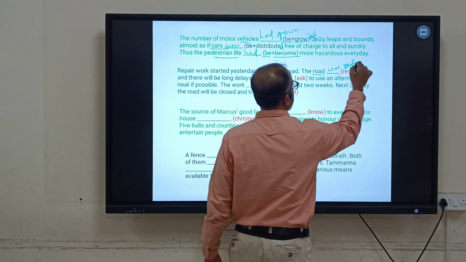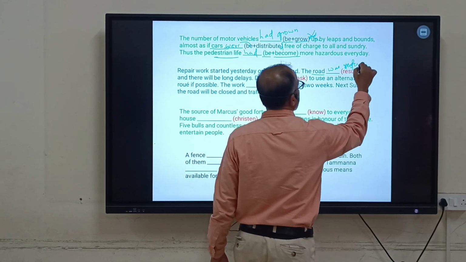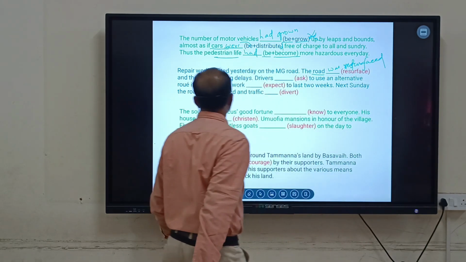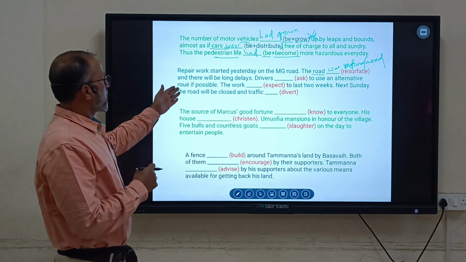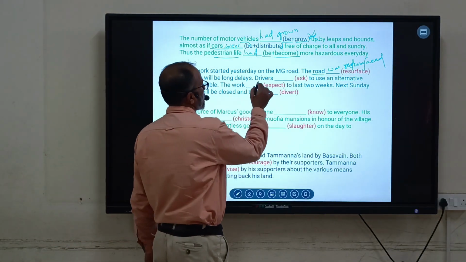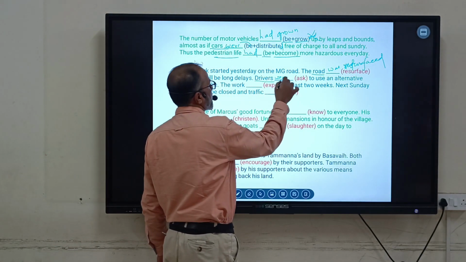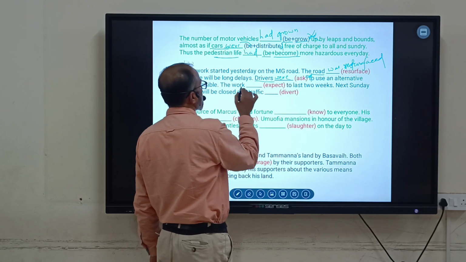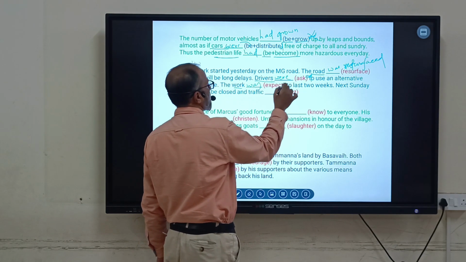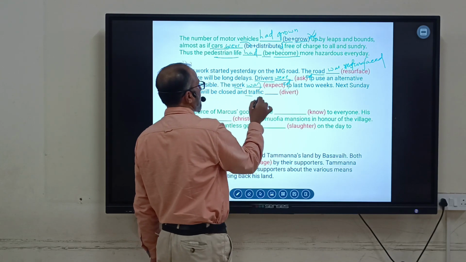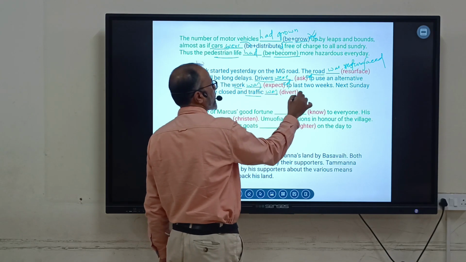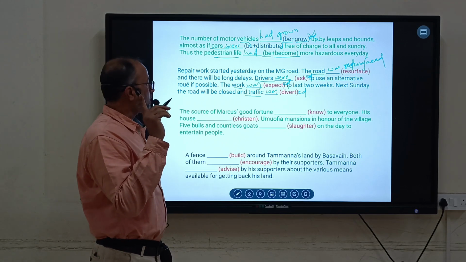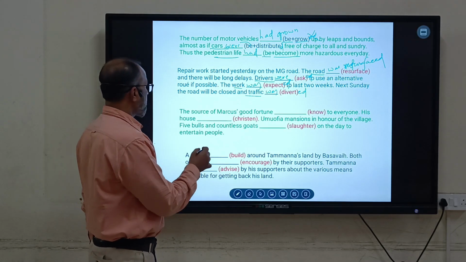Next, repair work, and the road was resurfaced. Then drivers, plural, add were, and then ed, and then the work, singular, was expected, the traffic was diverted. That's all. Use was or were and plus ed.